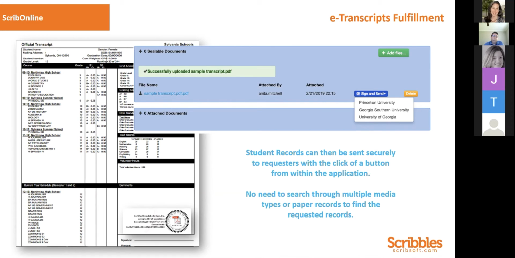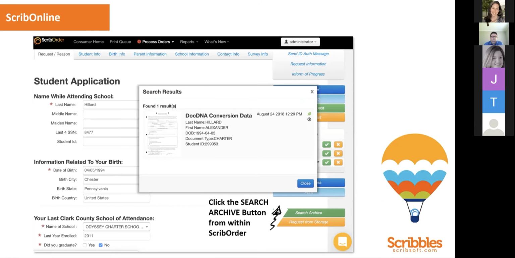If you need access to your records while we have them, which always happens, just request right here in that search archive button. Right below that is request from storage. You can request them while we have them. Our standard turnaround time is 48 business hours, and we'll convert that record, get it electronic, and attach it for you to fulfill that order.